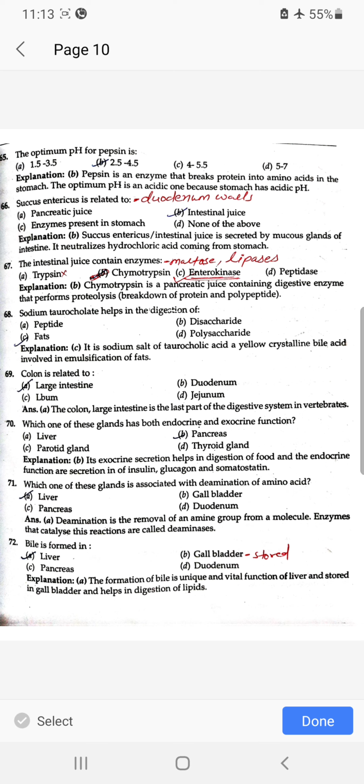The intestinal juice contains enzymes enterokinase, maltase, lipase. Sodium taurocholate helps in the digestion of fats. Colon is related to large intestine. Which one of these glands has both endocrine and exocrine function? Pancreas. Which one of these glands is associated with the deamination of amino acids? Liver. Bile is formed in liver and stored in gallbladder.